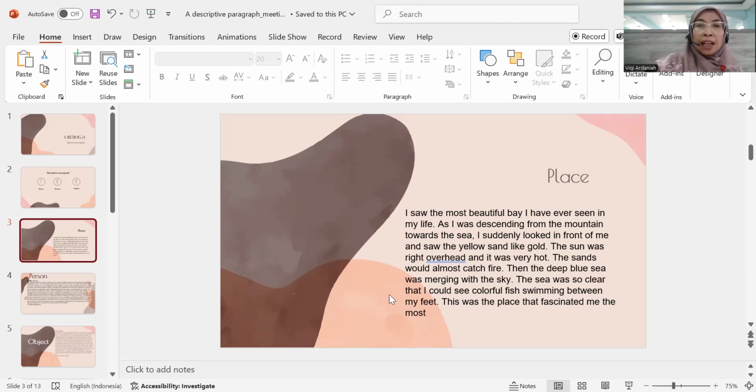The sea was so clear that I could see colorful fish swimming between my feet. This was the place that fascinated me the most. So when someone describes in their writing here, I can sense, I can imagine how beautiful the bay is. I can imagine how the sun looks.